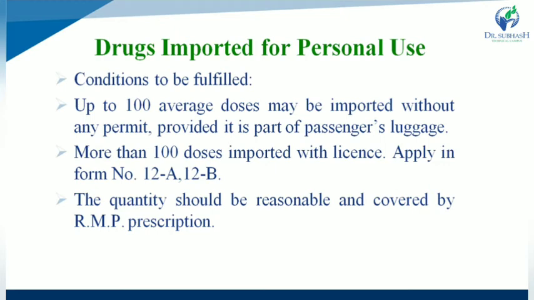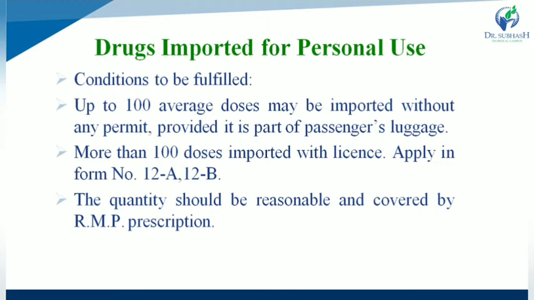So if the dose is more than 100 doses, a license is necessary for importing any drug substance, applied for by filling form number 12A and 12B for drugs imported for personal use. While the quantity should be reasonable and covered by a registered medical practitioner's prescription.